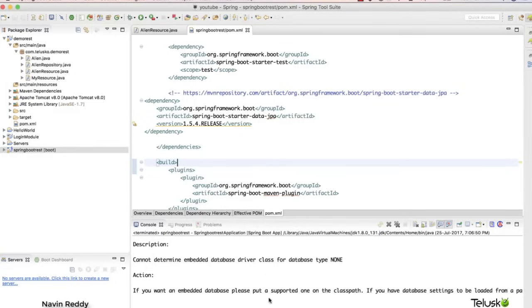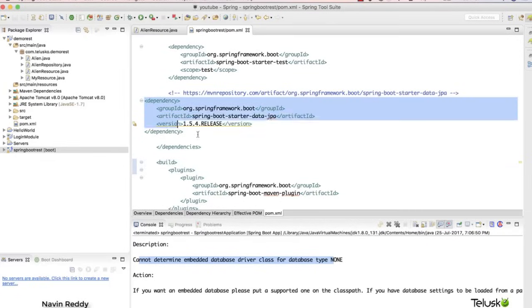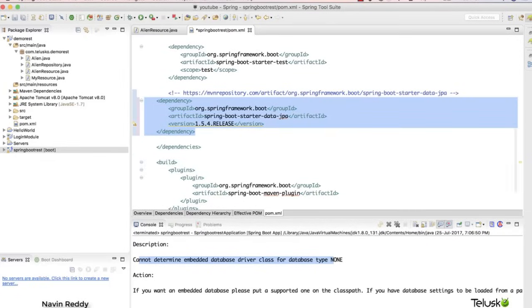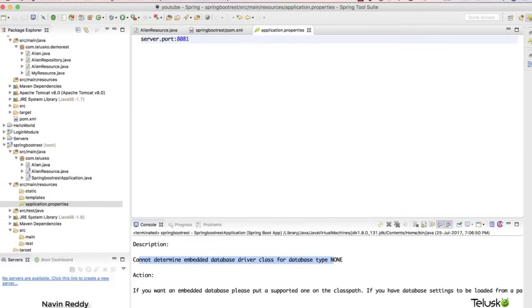Anyhow, but what is this error? Now it says cannot determine embedded database driver class for database type none. What is this error now? What happens is, your Spring Boot project is very intelligent, or you can say very smart. It says, hey programmer, I can see that you have added this Spring JPA dependency, but you have not specified the properties. Spring understands everything. So what you have to do now is specify those properties here.